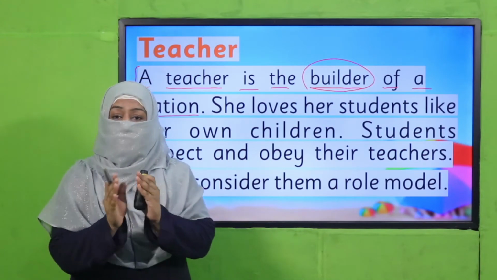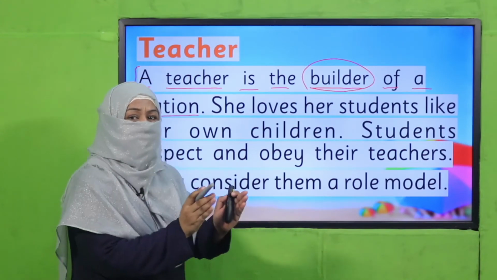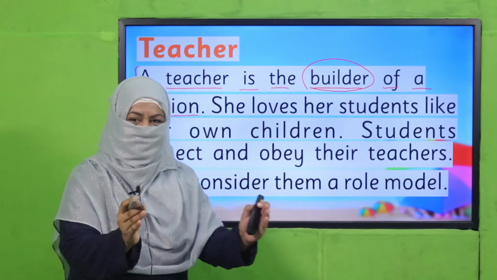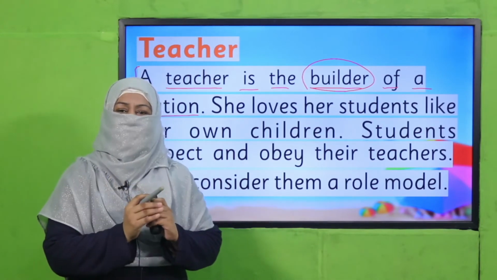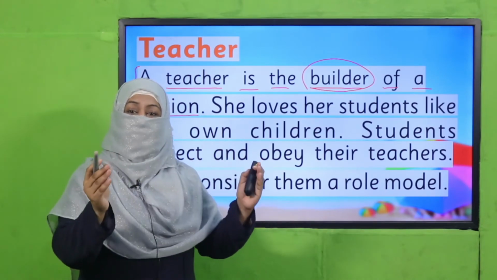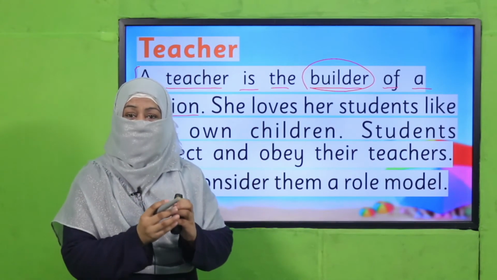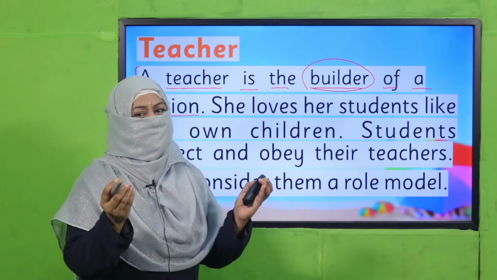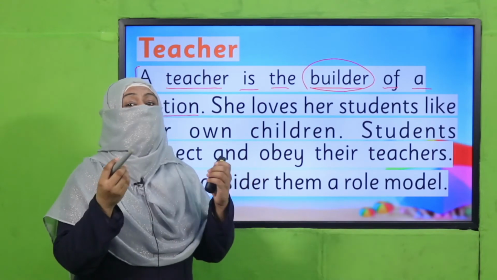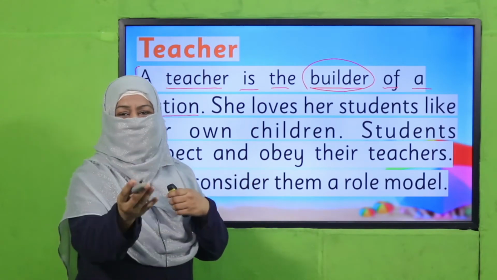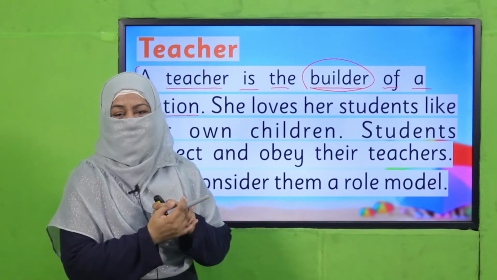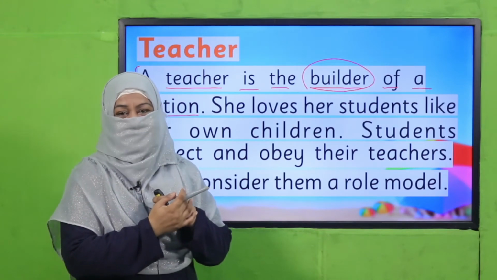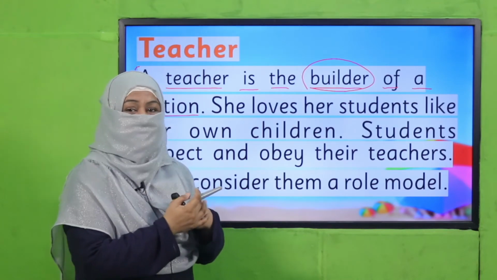Because a teacher works for every child, and all my children who are listening to this lecture, when they grow up, they'll contribute to the country's success and progress, and they become a successful nation. This is how a teacher like me, and the teacher who is standing in your class, we try to build our nation, right? Do you understand, beta?